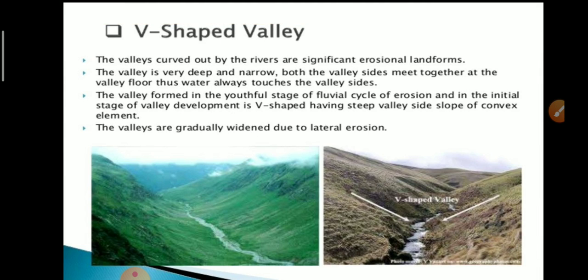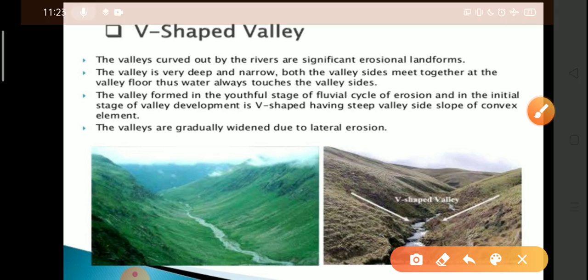Next one is V-shaped valley. When a river flows through a mountainous region made up of relatively soft rock with plenty of rainfall, the sides of the banks of the river are easily eroded and widened by increase in volume of the river water from time to time, resulting in a V-shaped valley.